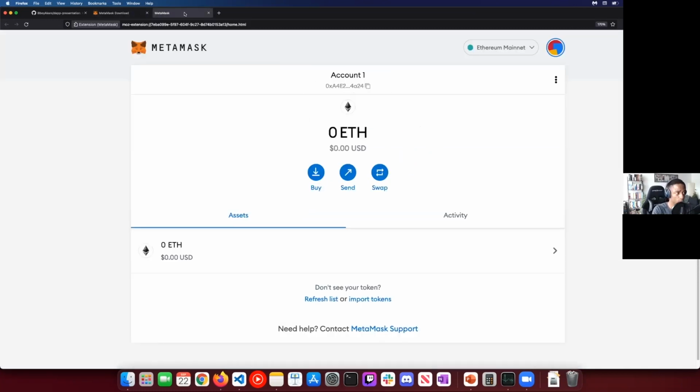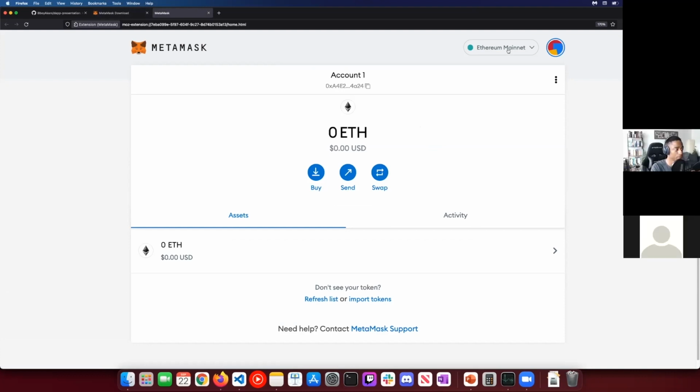Once that's done, does everyone have MetaMask installed? Austin, can I ask a question? Yeah, for sure. So I see that after you installed MetaMask, it shows something related to cryptocurrency, right? But decentralized apps don't necessarily need to be related to that. Is that right? Correct. Yes, you were 100% correct. Oh, okay, cool. This is brand new to me, so I'm trying to understand. No, you're 100% correct.